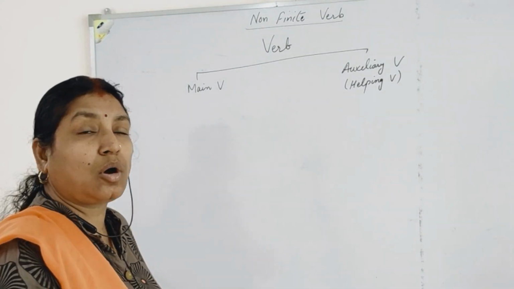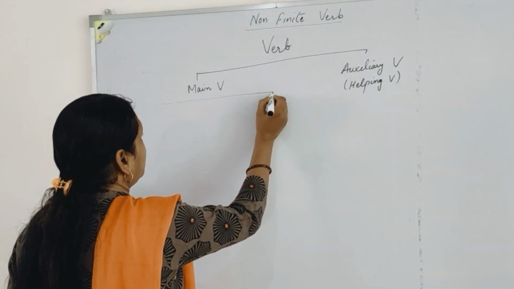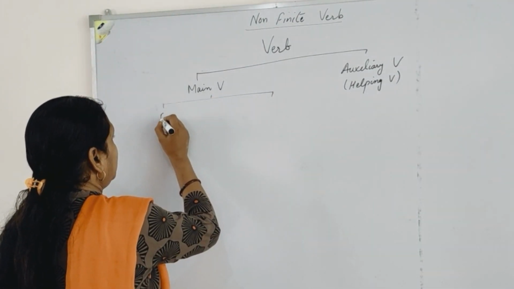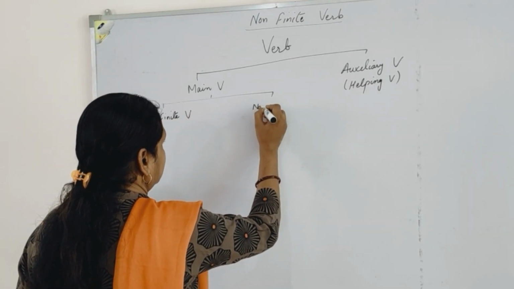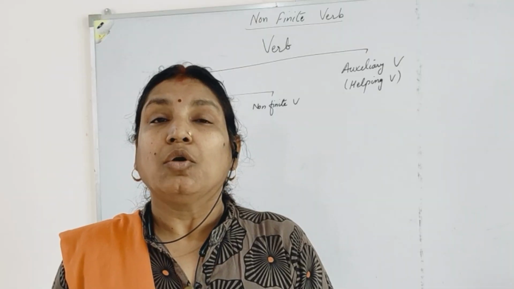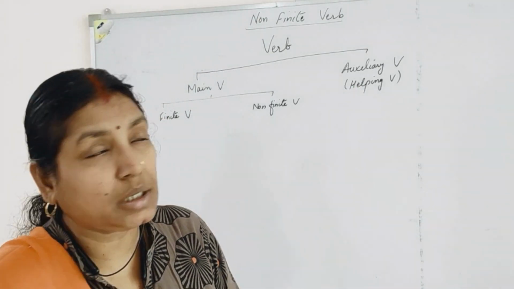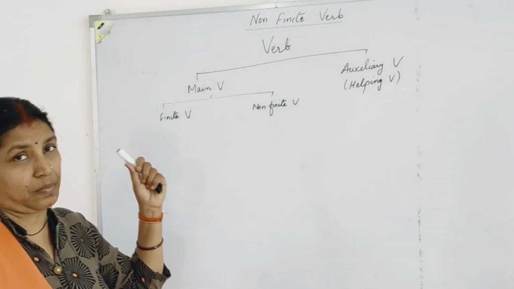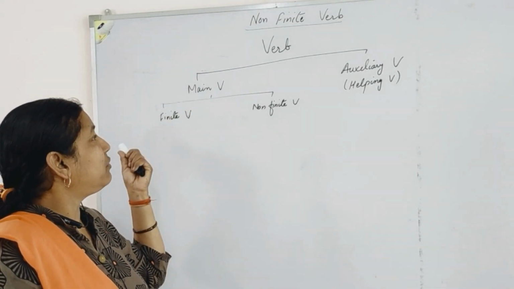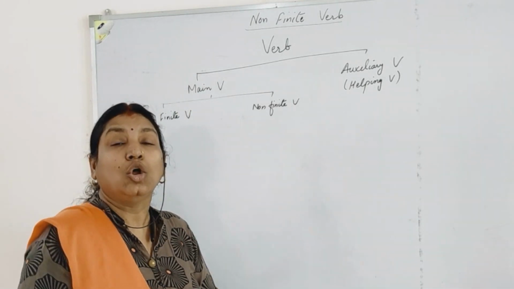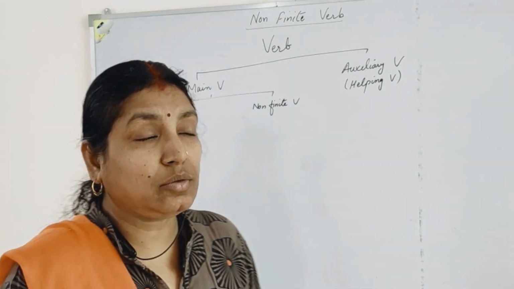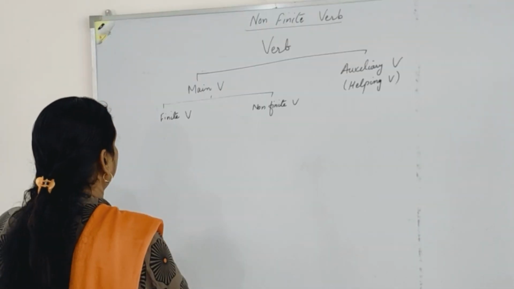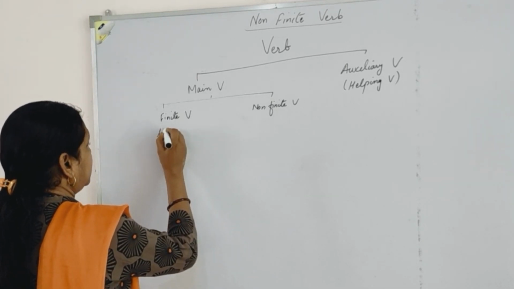The base verbs or the main verbs can be grouped as finite verb and non-finite verb. When we talk about non-finite verb, it comes under main verb. Your main verb can be divided as finite verb and non-finite verb. Now what is a finite verb? A finite verb is a word that is limited by number, person and tense.